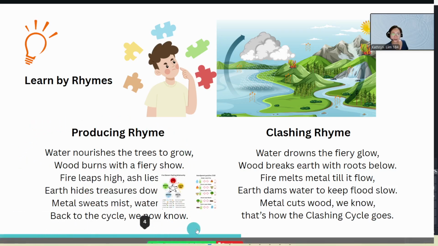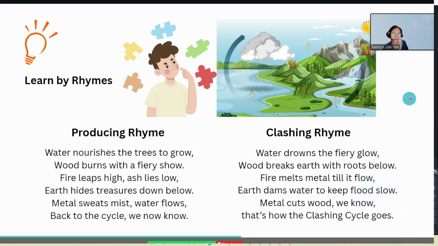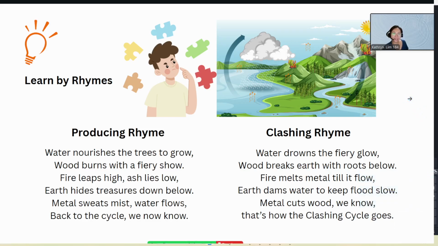So here's the clashing cycle. You may wish to read it. Okay, I'll move on to the next slide.